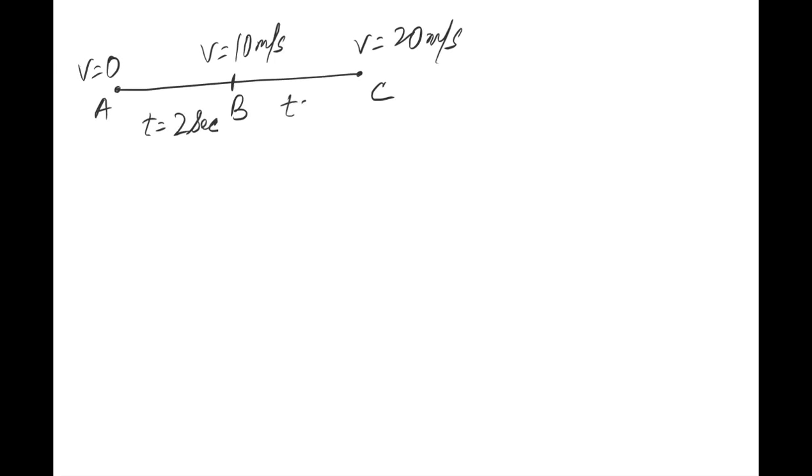Sir, we know the fact that velocity, let's say if I take some points A, B, C, try to understand whatever I am saying please. मान लो यहां पर velocity is equal to 0. At this point velocity becomes 10 meter per second, and at this point velocity becomes 20 meter per second, right? यहां से यहां तक का time is, let's say, 2 seconds. Here also the time is 2 seconds. Clear? Tell me, what will be the acceleration from A to B?